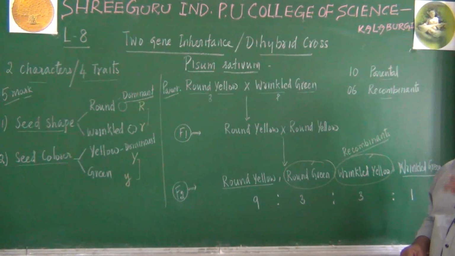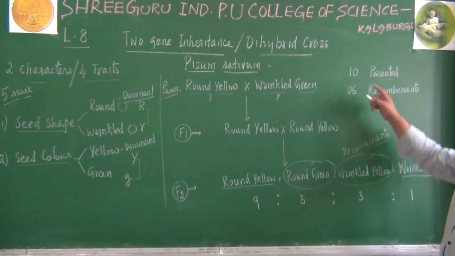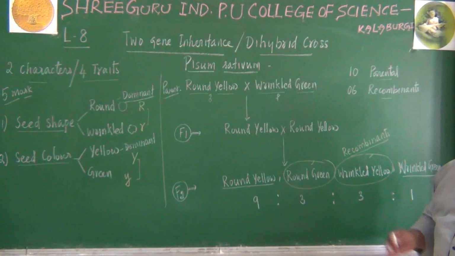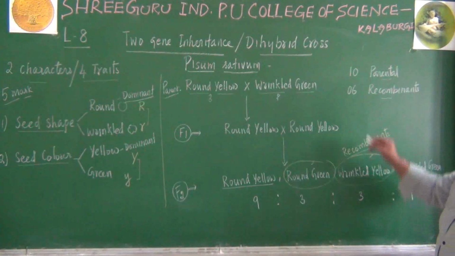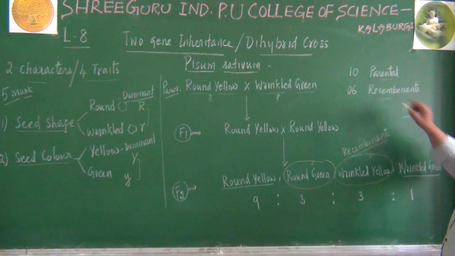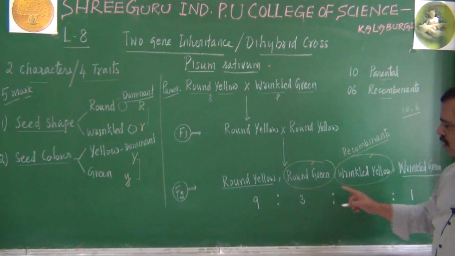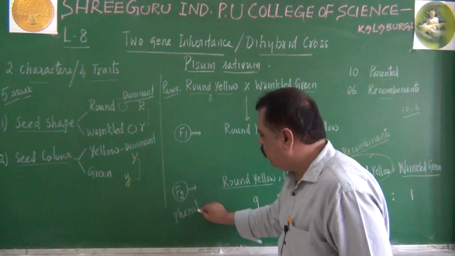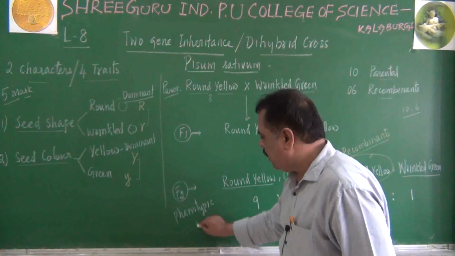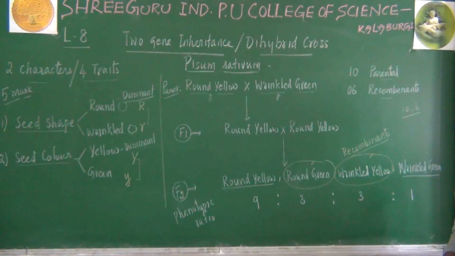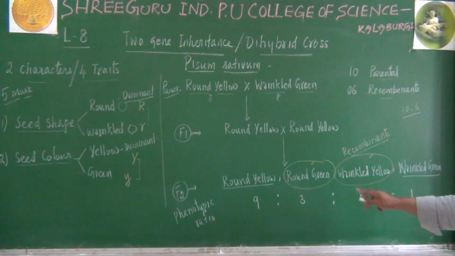So if one more question is asked, what is the ratio between parental and recombinant varieties in a dihybrid cross done by Mendel, it is 10:6. 10:6 is the parental recombinant ratio. 9:3:3:1 is the F2 generation phenotypic ratio. I did not tell about the genotypic ratio. We shall see the genotypic ratio afterwards. This is the phenotypic ratio 9:3:3:1.